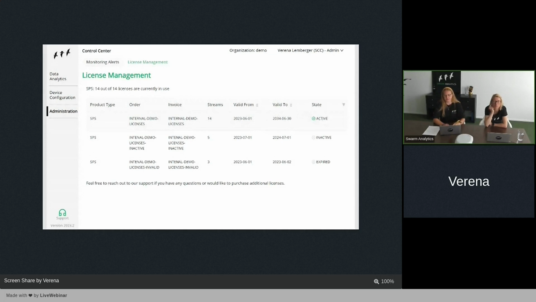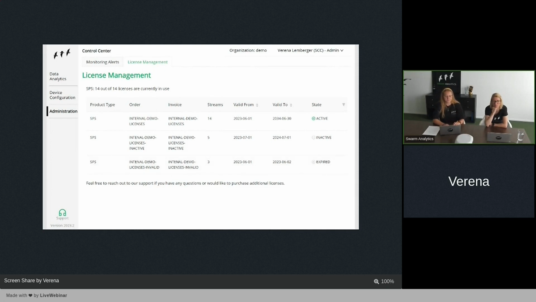Here in the end, you can see that these 14 licenses are active. There might also be some inactive licenses where the license period will start in the future. That means you have bought something, we are maybe in the production phase, or we are delivering the devices, or you want to start a license later on. And the third thing is expired licenses. You will then see immediately when something is expired, we will contact you for any renewal.